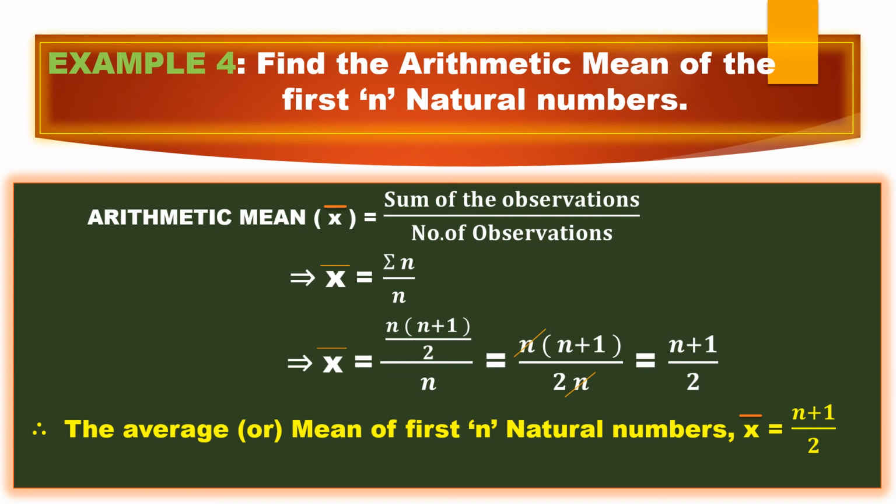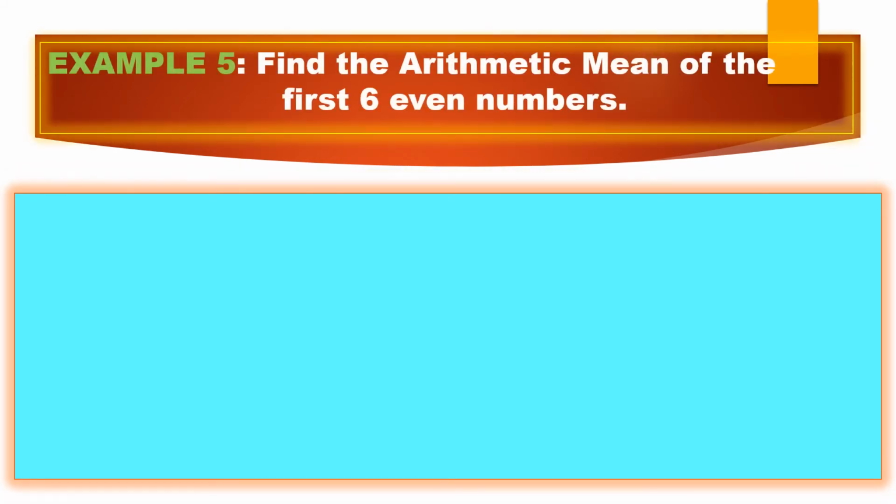Okay, so let us take the next example. Find the arithmetic mean of first 6 even numbers. Children, we know what even numbers are. The numbers which are ending with the digits 2, 4, 6, 8, 0, or the numbers which are divisible by 2. So here he mentioned how many even numbers? Only 6 even numbers. So let us take the first 6 even numbers, and we'll find out the arithmetic mean.